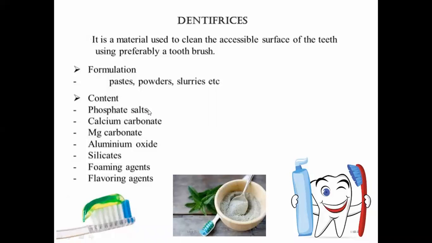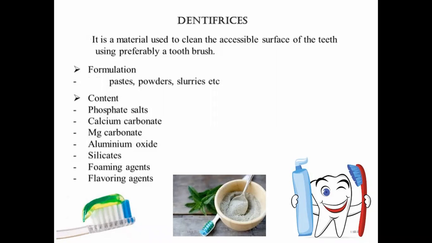Now, what do these actually contain? A dentifrice agent is a material used for cleaning the teeth and their adjacent gum. We can apply it with the help of a finger and preferably with a toothbrush. In earlier times it was applied with the finger. Nowadays, everybody uses a toothbrush for application of dentifrice agents. The main drawback is that it will not be able to clean the surface inside the cavities. We can clean the tooth enamel, but we cannot clean the internal surface of the tooth enamel inside the cavities.